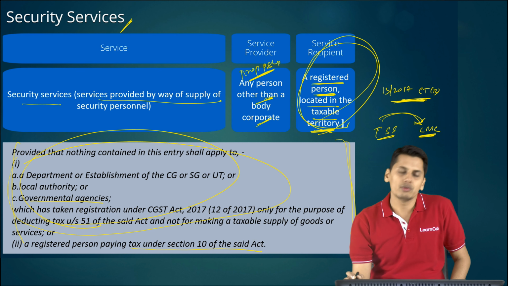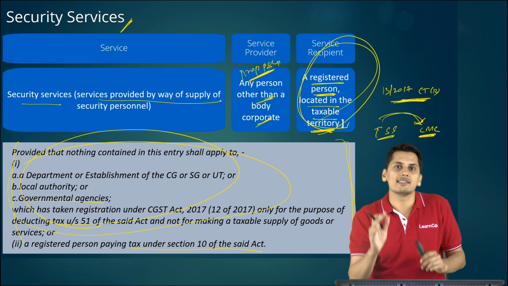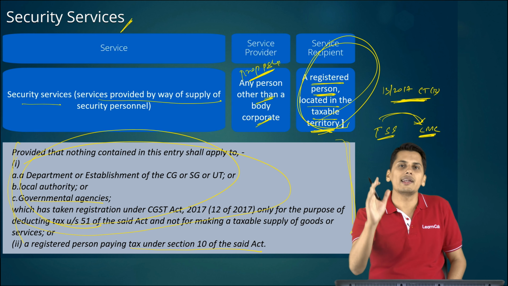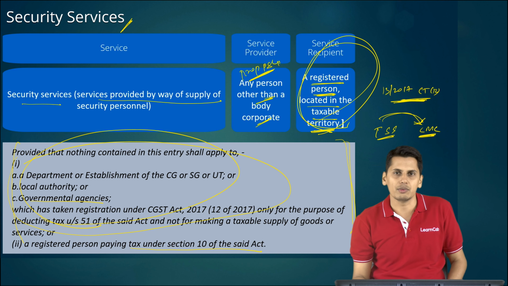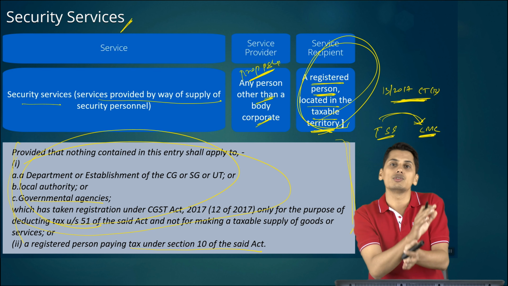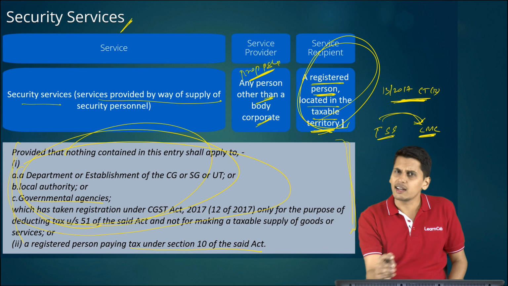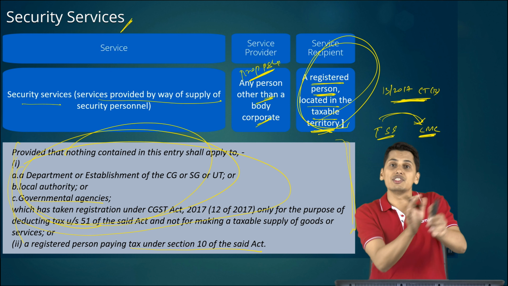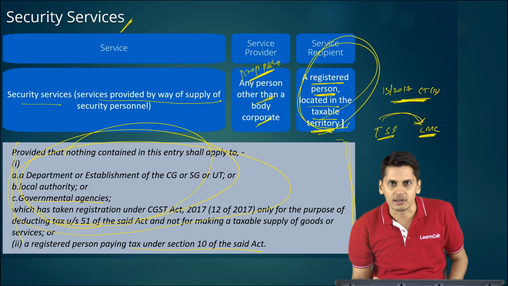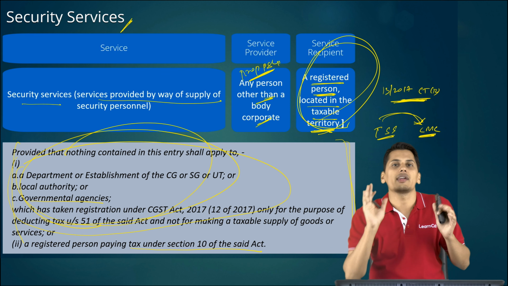So friends, 13/2017, as regards security services is concerned, there are cases where any person other than a body corporate happens to be the supplier, and the recipient happens to be a registered person in taxable territory, it is RCM. The proviso has got two limbs. The proviso is an exception which tells you cases not covered under reverse charge. The first point is exactly what was there in GTA. The only difference is in GTA, from RCM it took to FCM, and from FCM again it became exempted. But in security services, from RCM it goes to FCM and it is not exempted.